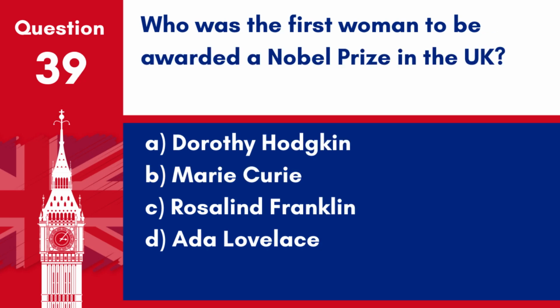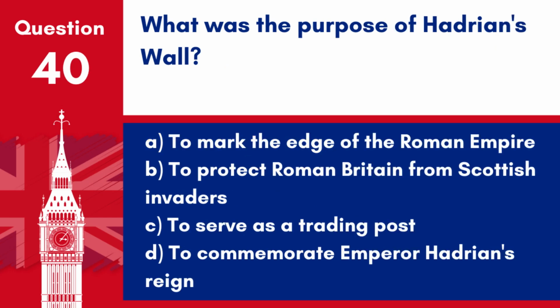Question 39. Who was the first woman to be awarded a Nobel Prize in the UK? A. Dorothy Hodgkin. B. Marie Curie. C. Rosalind Franklin. D. Ada Lovelace. Answer: A. Dorothy Hodgkin. Hodgkin was awarded the Nobel Prize in Chemistry in 1964 for her work on crystal structures using X-ray crystallography.